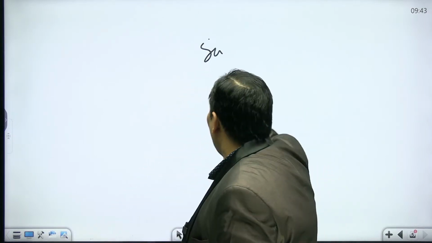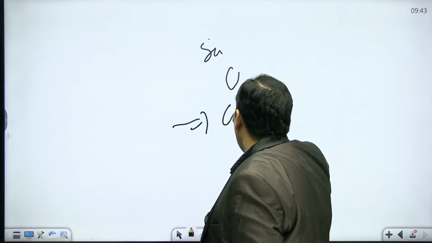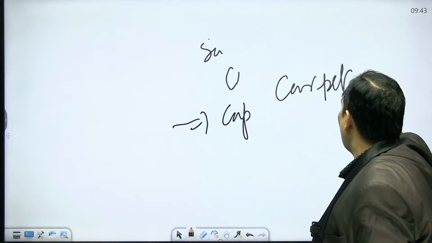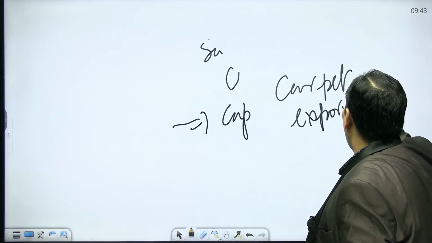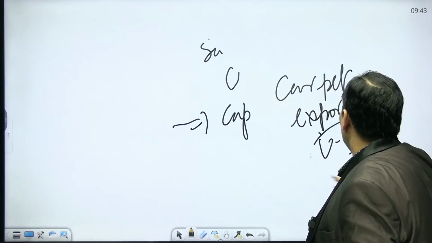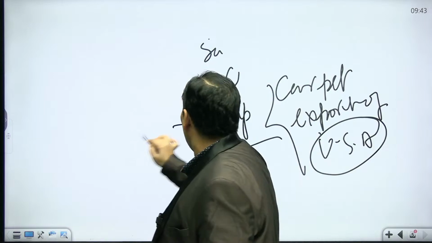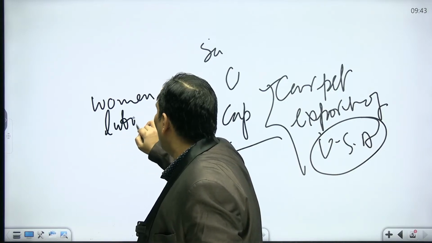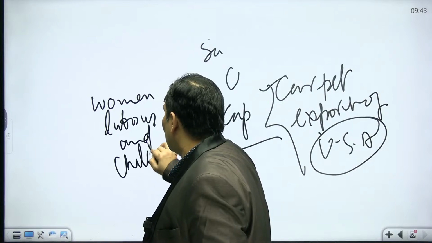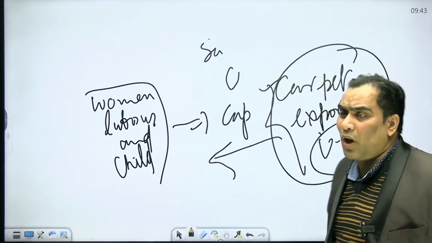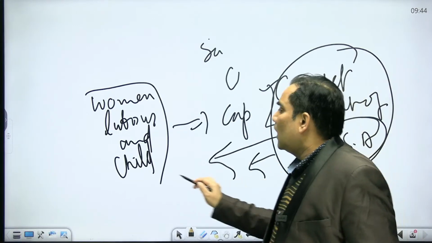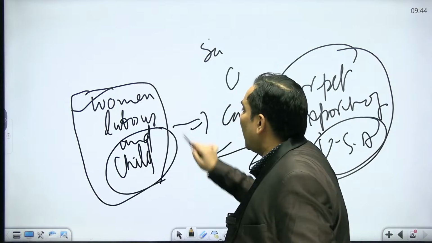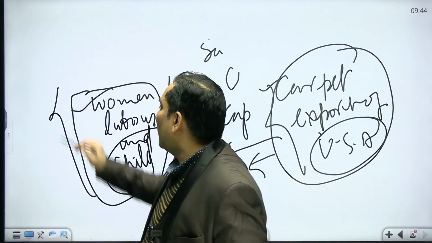Suppose some time before, carpets exported from India to the USA were denied by the USA on the basis that in the production of this carpet, women labor and child labor is being used, and that's why it is cheap.